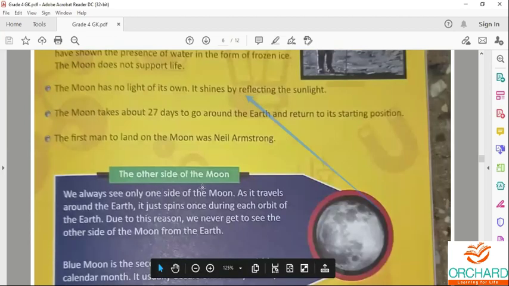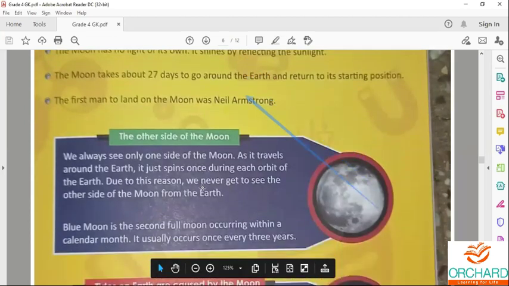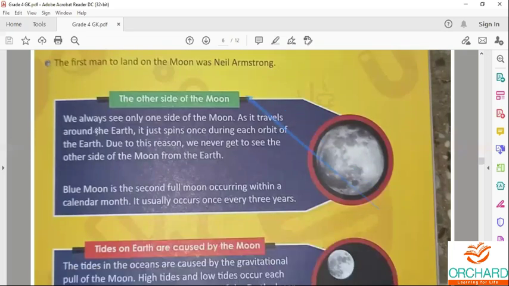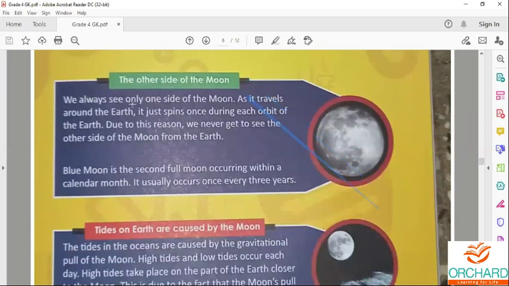The other side of the moon. We always see only one side of the moon, because as it travels around the earth, it just spins once during each orbit of the earth.